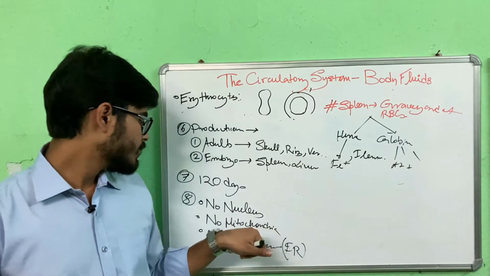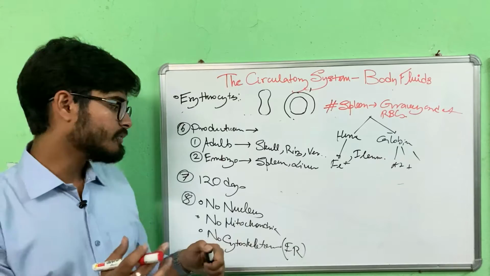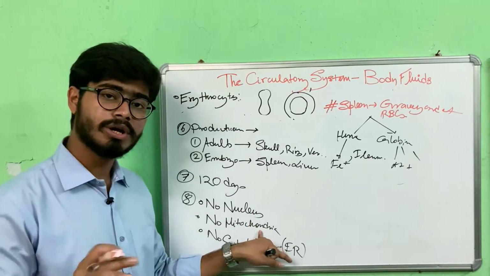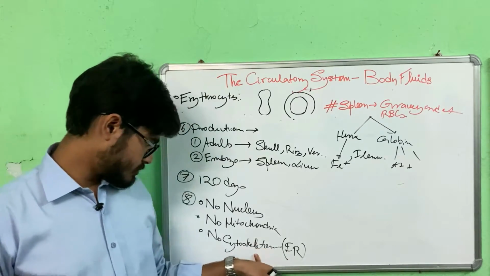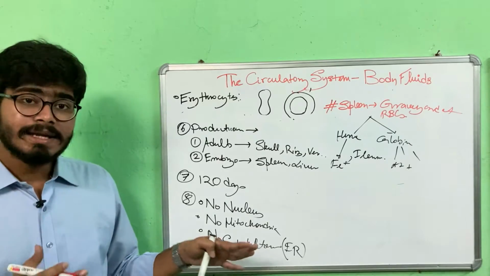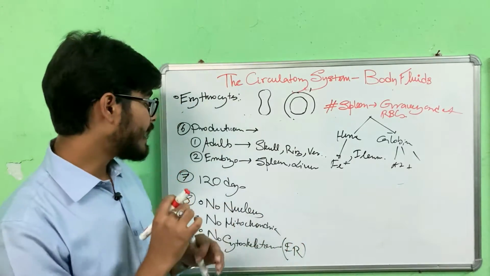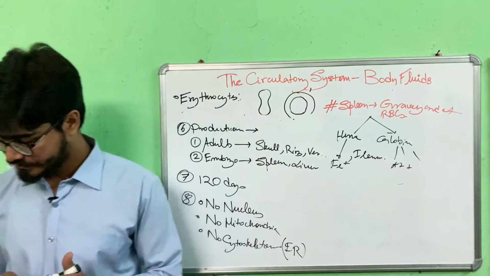No mitochondria. How does it help? In having no mitochondria, the oxygen which it carries for transportation is not used up for its own use. And having no cytoskeleton, such as the endoplasmic reticulum, how does it help? It can easily pass through finer capillaries, as flexibility is increased.